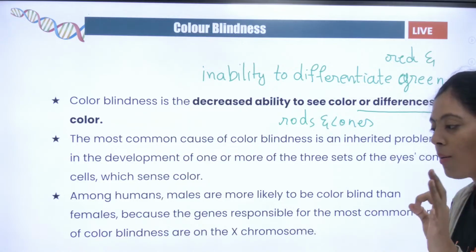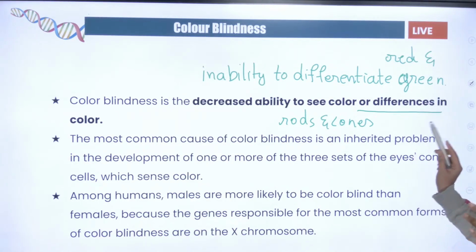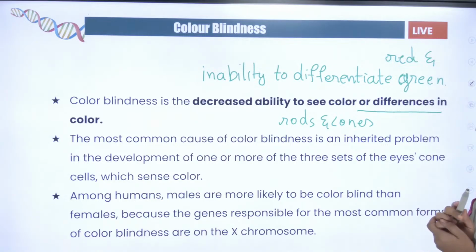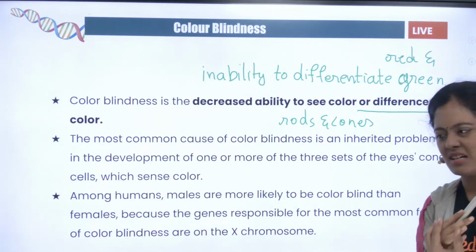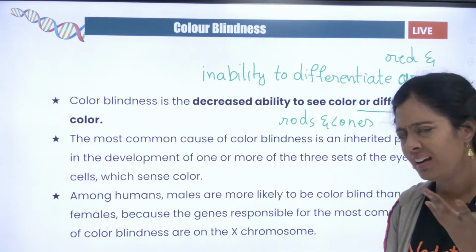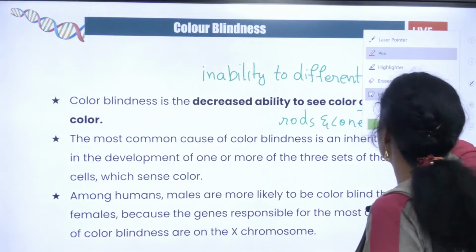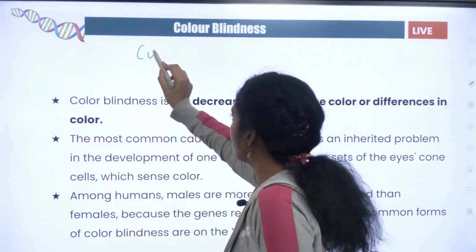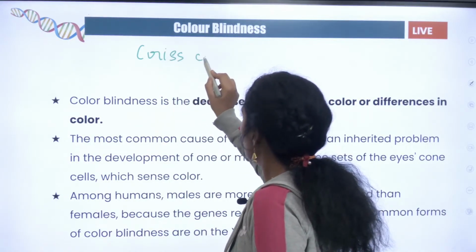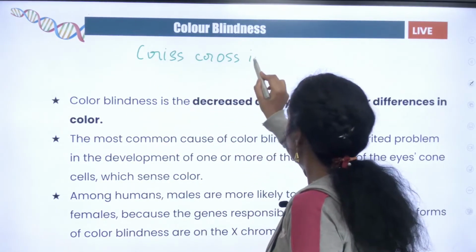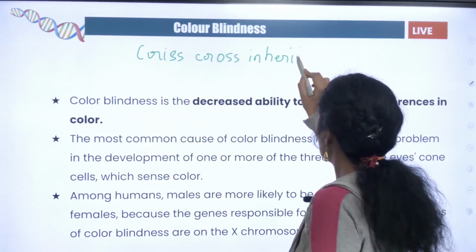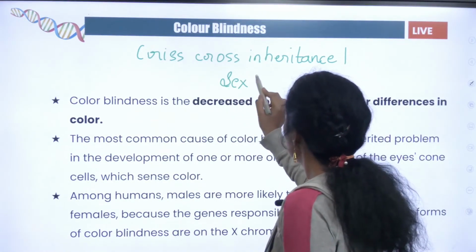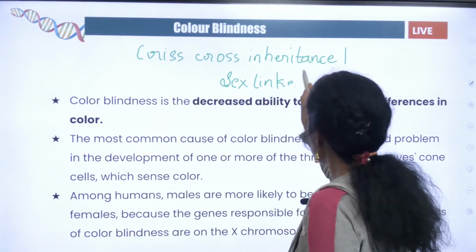Very good Janice, because there is some problem in their rods and cones. Okay, so the most common cause of color blindness is an inherited problem in the development of one or more of these sets of the eye's color which cannot sense color. Okay, so among humans, again this is also a crisscross inheritance, same நாம அங்க படிச்ச மாதிரிடா. Okay, so this is also called crisscross inheritance. Okay, it is also called as sex linked or X linked.